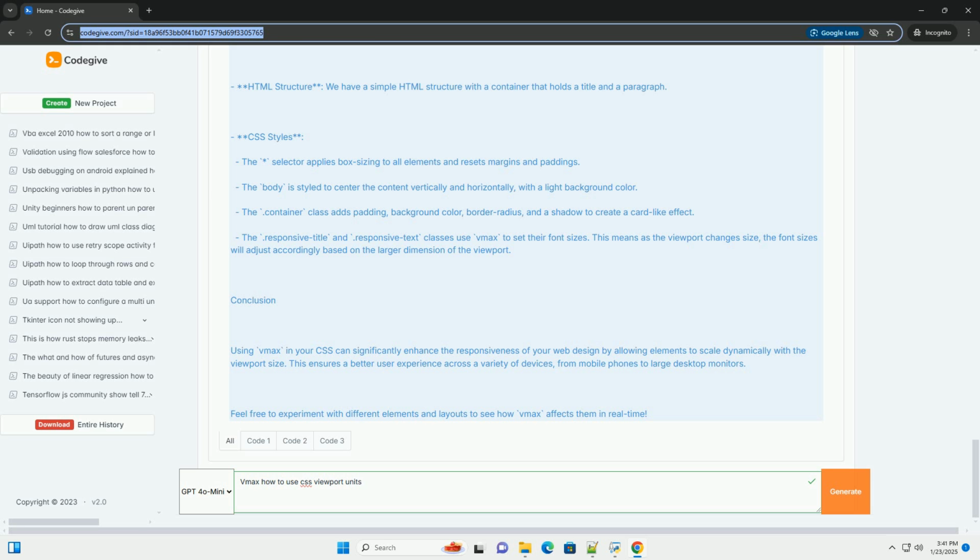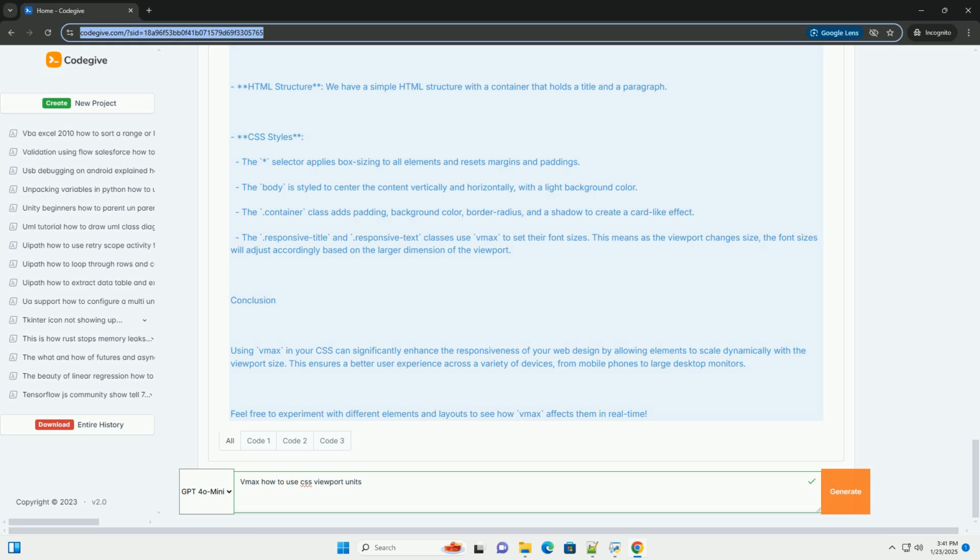CSS styles. The asterisk selector applies box sizing to all elements and resets margins and paddings. The body is styled to center the content vertically and horizontally, with a light background color. The .container class adds padding, background color, border radius, and a shadow to create a card-like effect. The .responsive-title and .responsive-text classes use Vmax to set their font sizes. This means as the viewport changes size, the font sizes will adjust accordingly based on the larger dimension of the